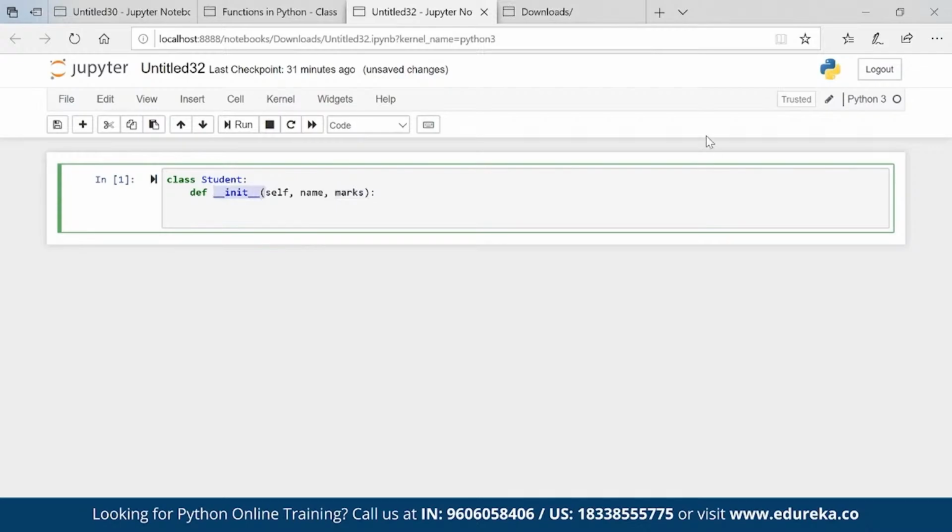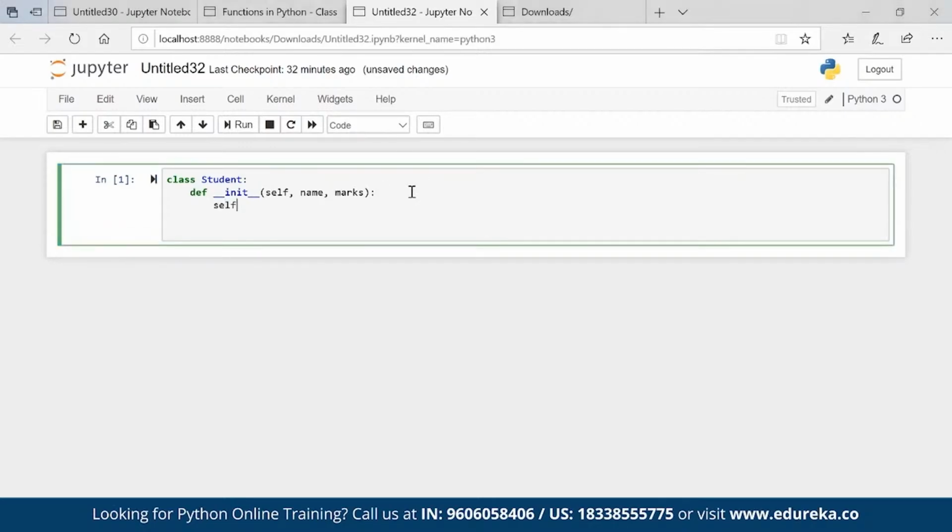This is how we call the constructor: underscore underscore init underscore underscore is what I can use. Now the question arises, what is this self? Self is nothing but an option to, let me create the entire code, then it will make more sense. So what I will do is I will go ahead and write this entire code, and let's say I'll give some conditions here. For example, self.name is equal to name.